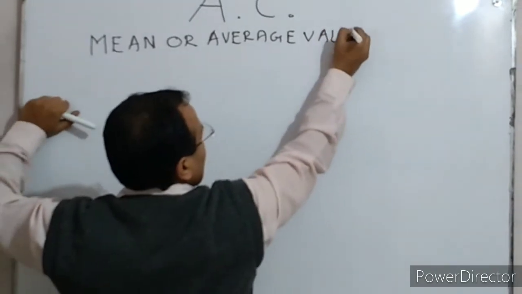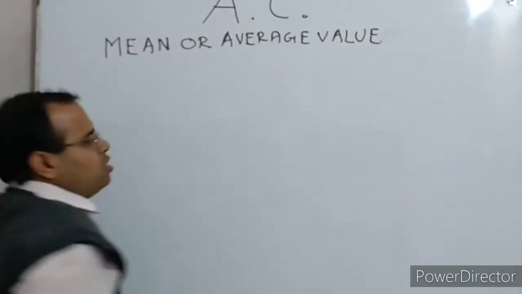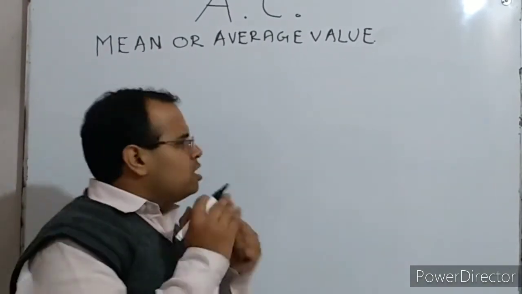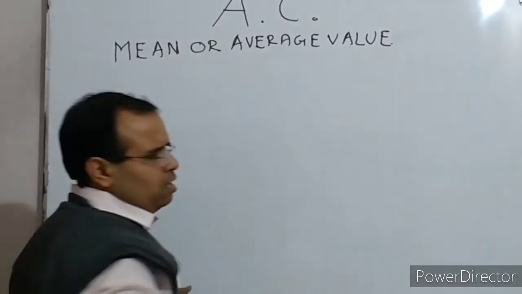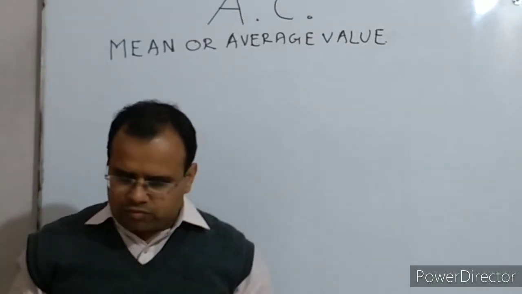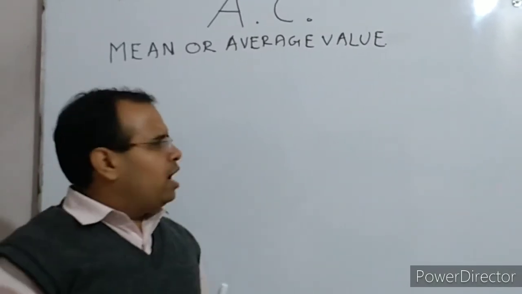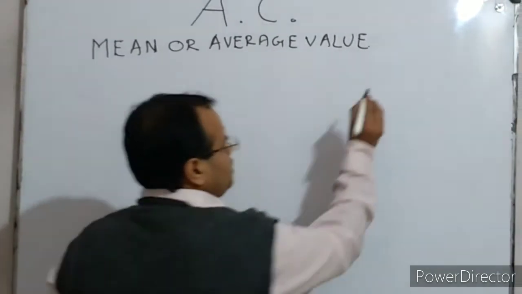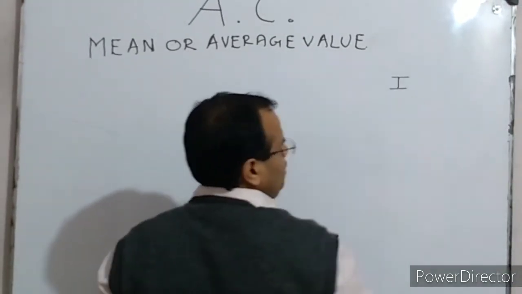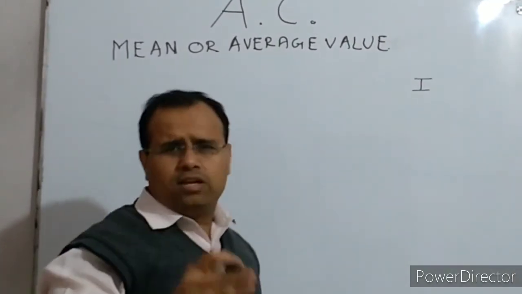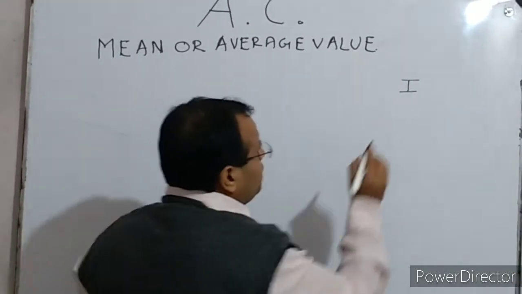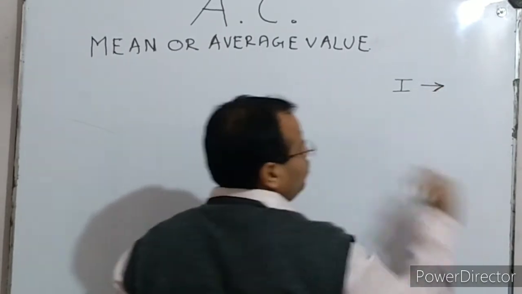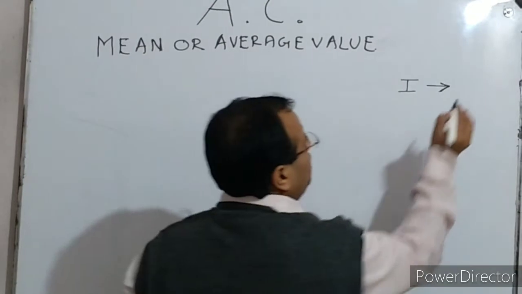Average value of AC. Now, what is the mean value or average value of alternating current? Try to understand this. Suppose that there is an alternating current flowing in a circuit for a certain amount of time. Suppose the alternating current I varies like a sine or cosine function, and it is passing through a circuit for a certain time, say t.